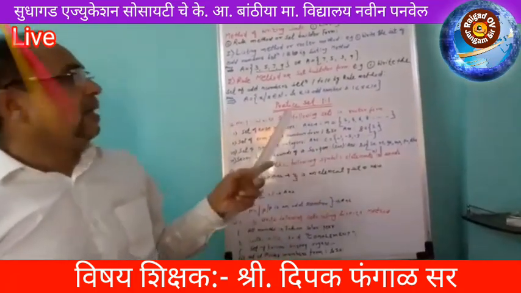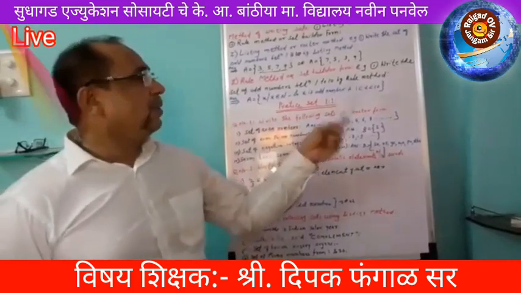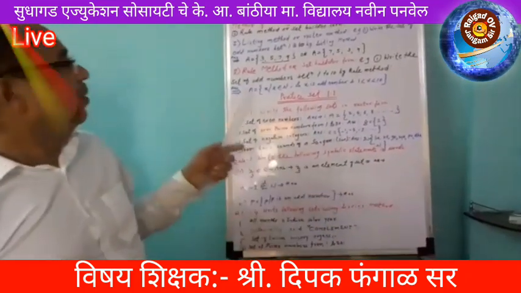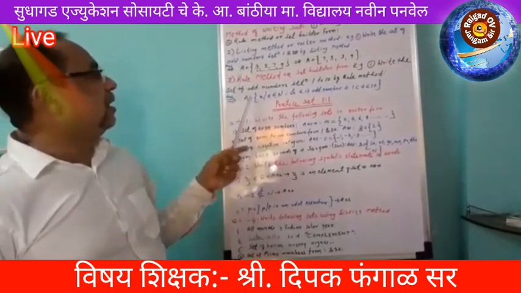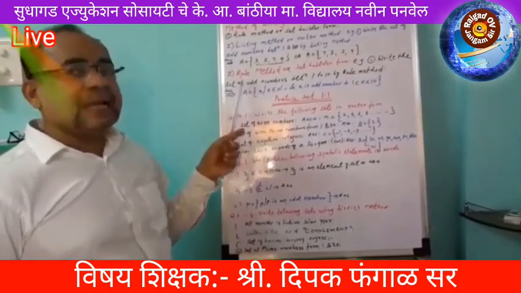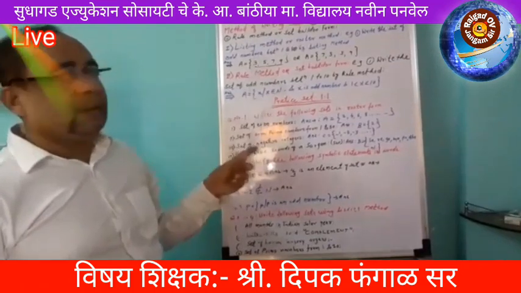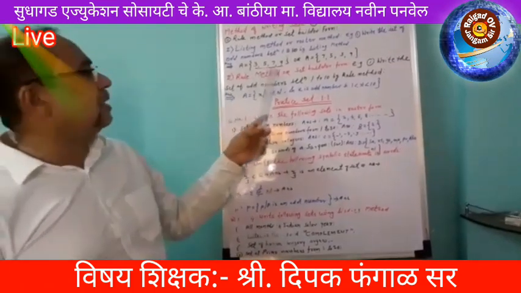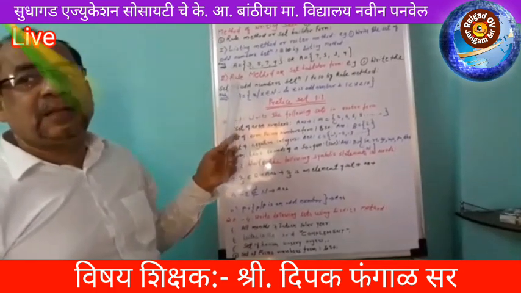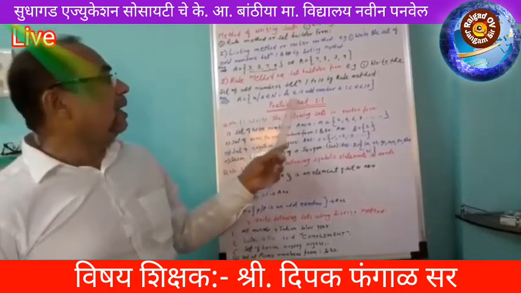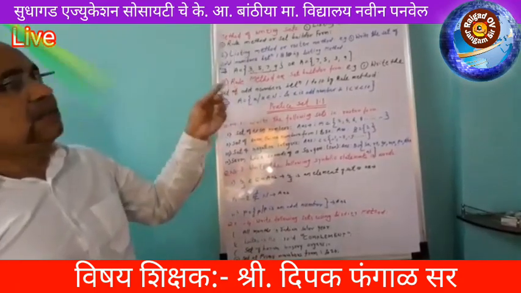It means x is an odd number between 1 and 10. In this way you can write the same example by both methods, the listing method as well as the rule method. This is very important. Sometimes you are given a set and asked to write it in the rule method, or given the rule form you write it in the listing method.